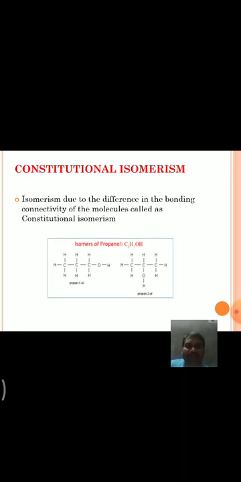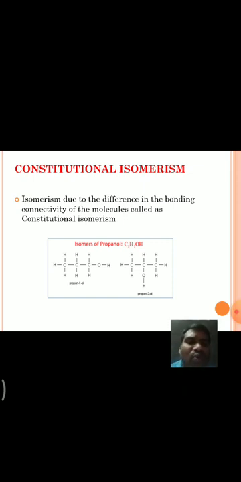We have already studied constitutional or structural isomerism, which is due to the difference in the bonding connectivity of the molecules. For example, propanol, with molecular formula C3H7OH, has two isomers: 1-propanol and 2-propanol. They have different bond connectivity.